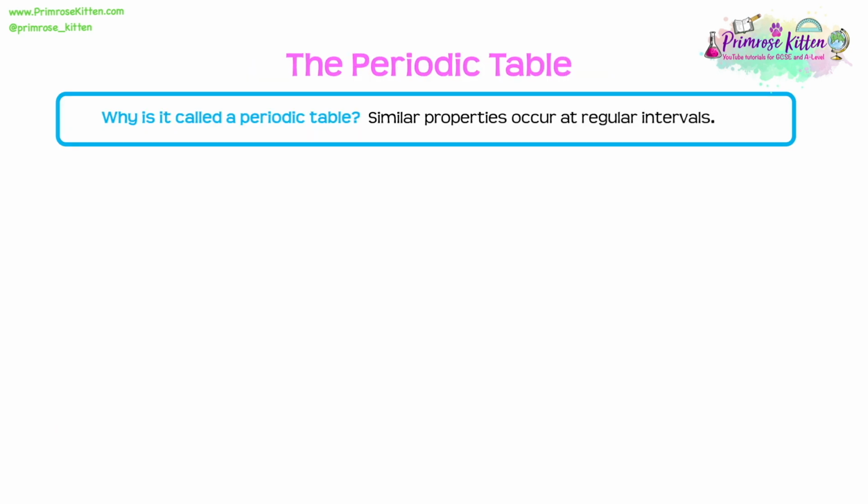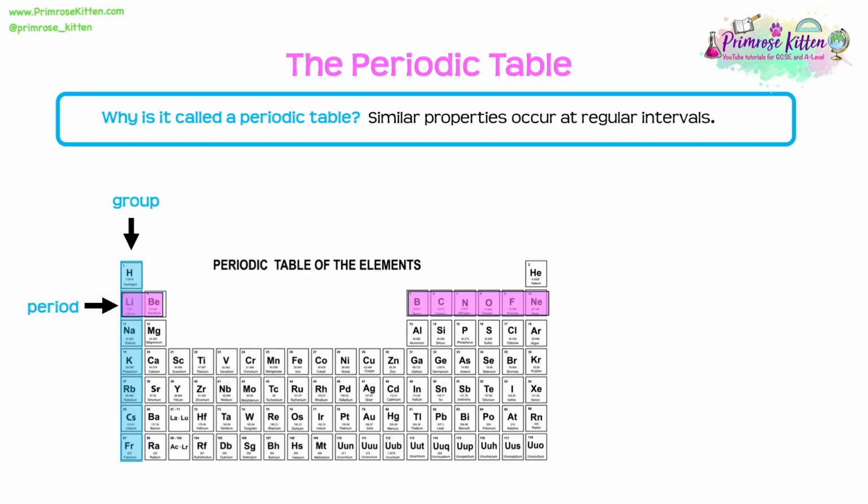Here we're going to have a look at a vital part of chemistry, the periodic table. We're going to use this so much throughout the course. So periodic table, why is it called a periodic table? It's because similar properties occur at regular intervals, or periodically. Now let's have a look at this periodic table then. We should know that the columns are called groups and the periods are the rows. So we start with period 1, which is our first row. Then the next one is our period 2, period 3, 4, and so on.